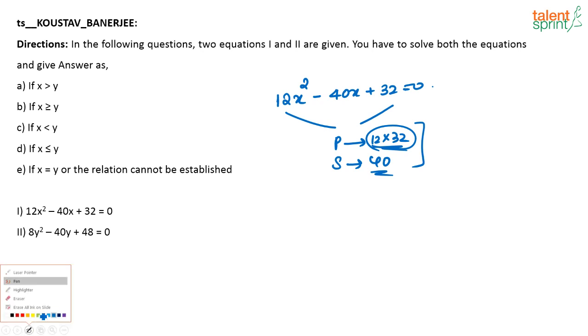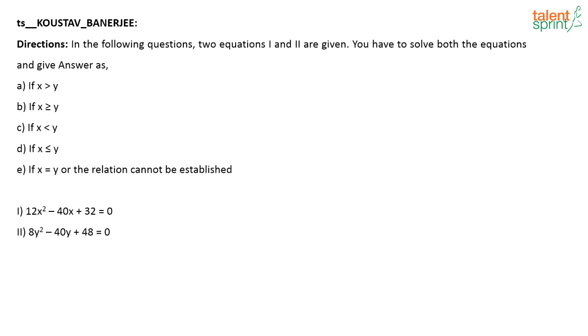How would you do it in an easier way? First, whenever you have a question on equation, look at the given equation and see if there are any common factors for all the given numbers. See, all these numbers are divisible by 4, correct? So this equation I can rewrite it as, I am just dividing this equation by 4 throughout. So I will get 3x squared minus 10x plus 8, that is equal to 0. So basically I divided the full equation by 4 because 4 is divisible. That makes it easier, right? So if you break the given equation into smaller numbers, if you are able to do that, then that's a shortcut actually for you to arrive at the answer faster.